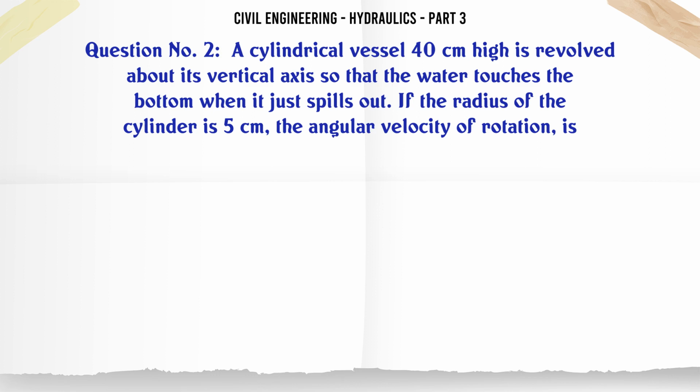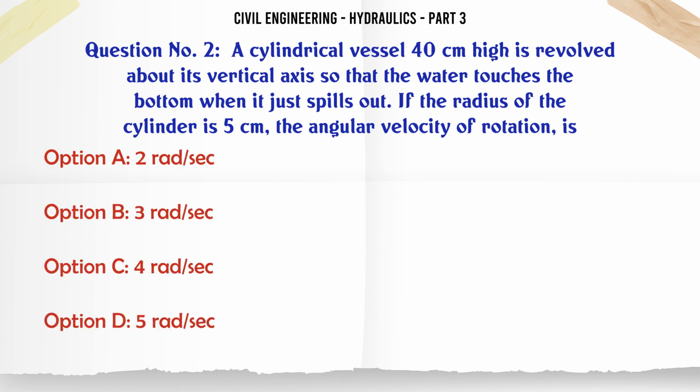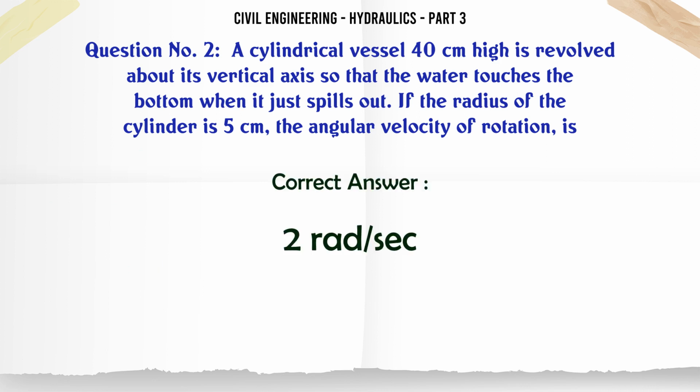A cylindrical vessel 40 cm high is revolved about its vertical axis so that the water touches the bottom when it just spills out. If the radius of the cylinder is 5 cm, the angular velocity of rotation is: A, 2 rad/sec; B, 3 rad/sec; C, 4 rad/sec; D, 5 rad/sec. The correct answer is 2 rad/sec.